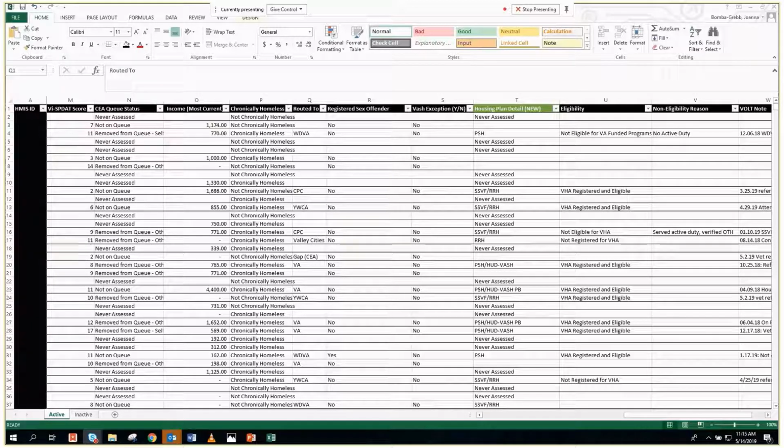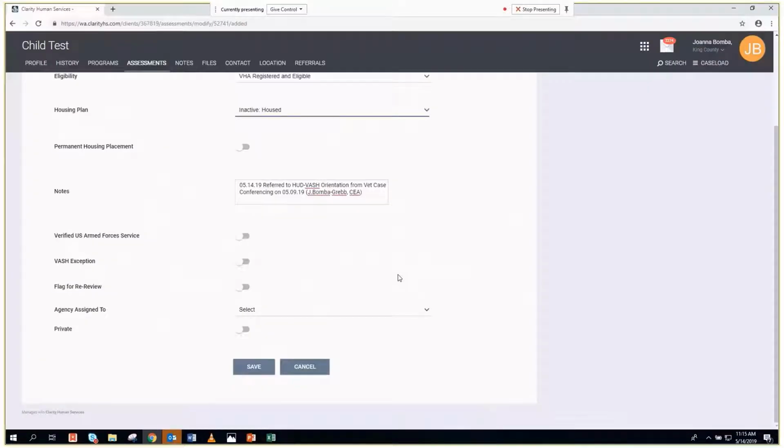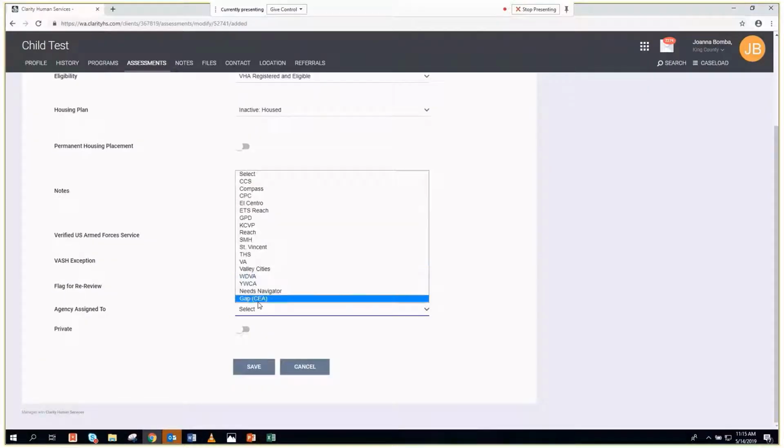So one of the best practices is when you're determining you can no longer work with a veteran household. This may be due to eligibility, it may be due to the fact that they're no longer in contact, or it may be that you have helped that household to exit the homeless service system and they're no longer experiencing homelessness. So if you're able to create a warm handoff between organizations outside of the case conferencing space, go ahead and make that update here to which organization that household has been connected to.